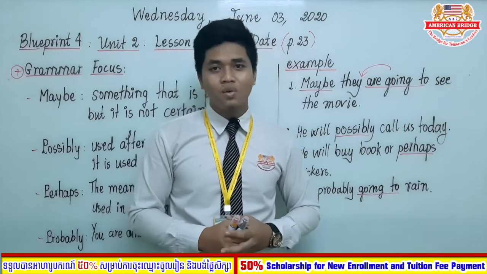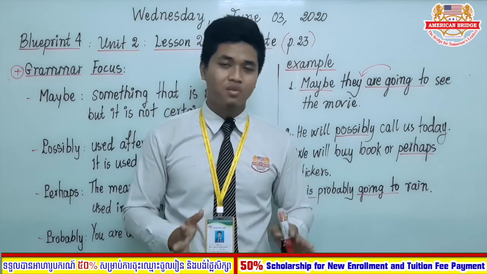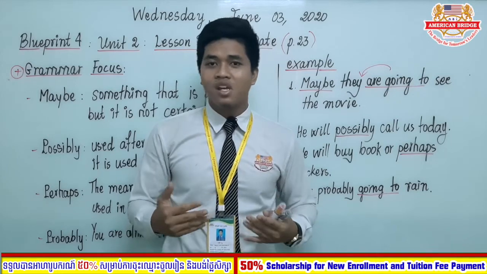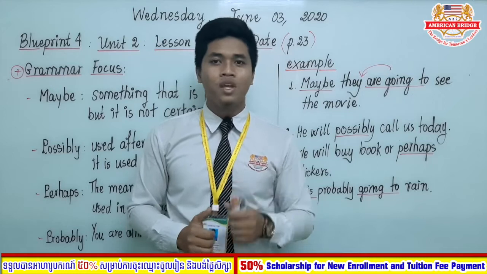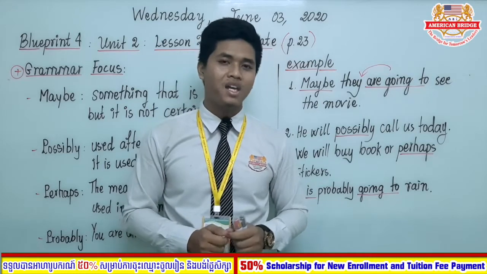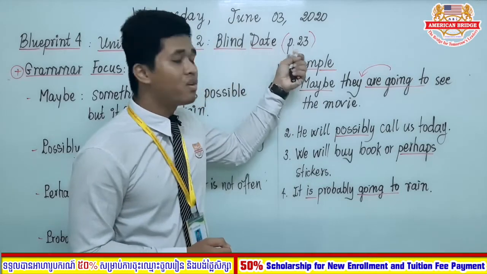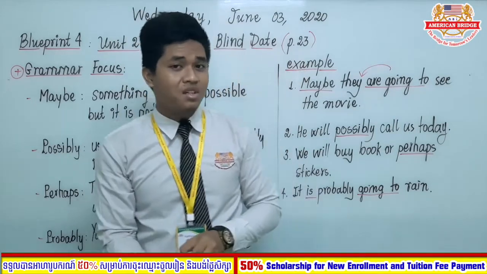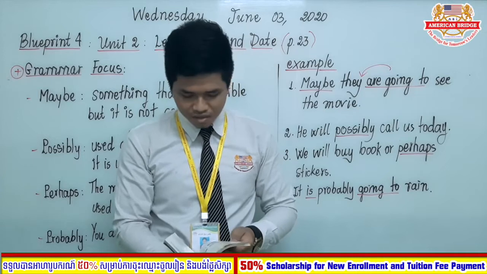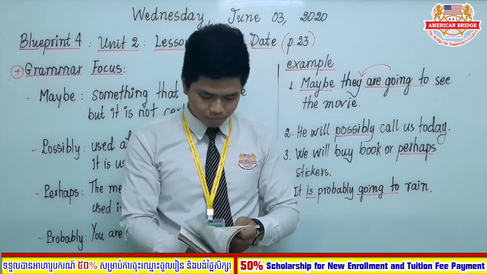Okay, so now it comes to the end of this video lesson, and I have already explained the main key information in your book. If you open your books to page 23, here on page 23 you can see one practice exercise about this lesson.